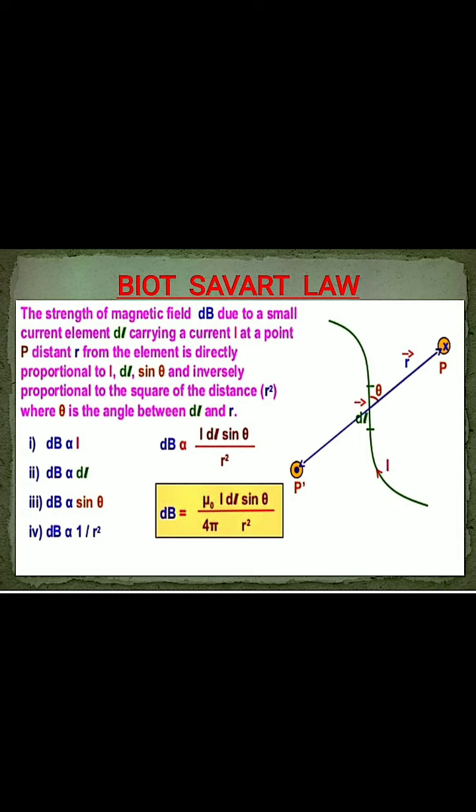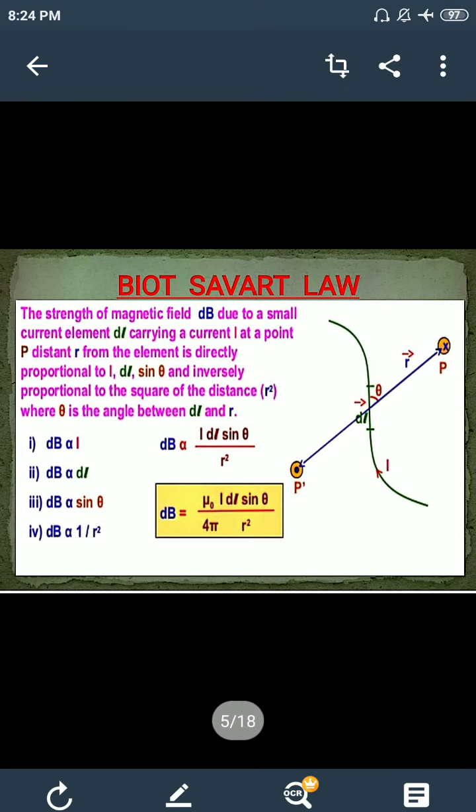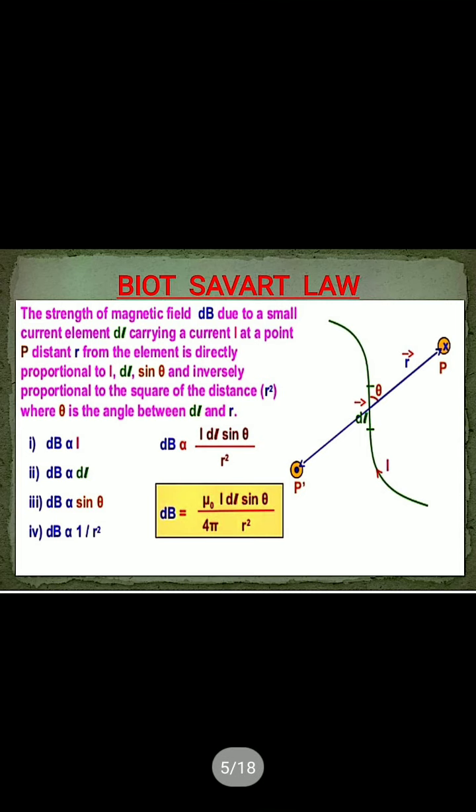Because we consider a small current element dl. In the diagram, we consider a conducting wire carrying a current I, and a point P where we calculate the magnetic field due to this small current element. Whatever magnetic field is produced at point P is also very small, so we write it as dB.